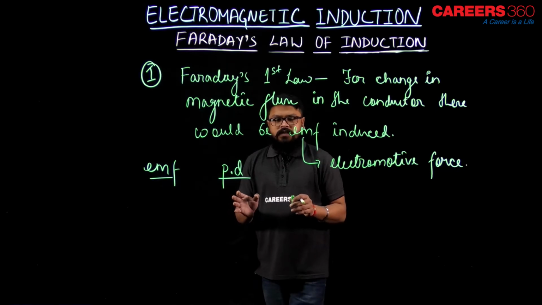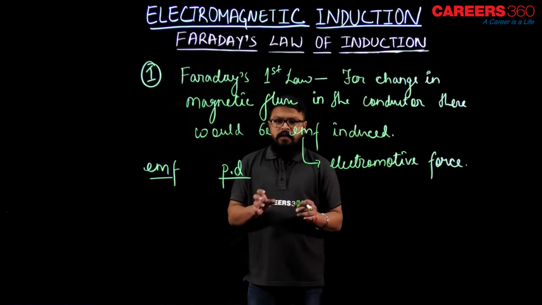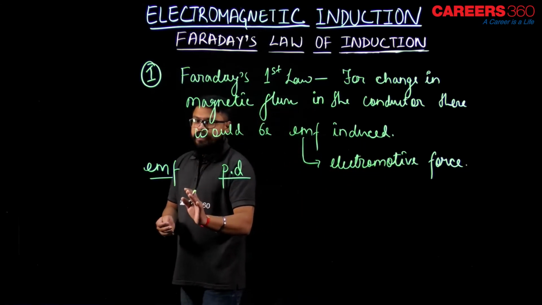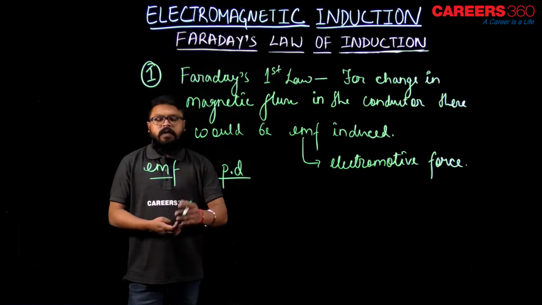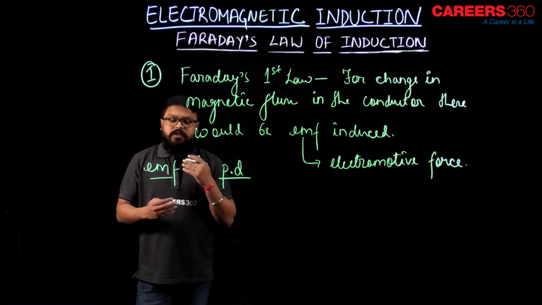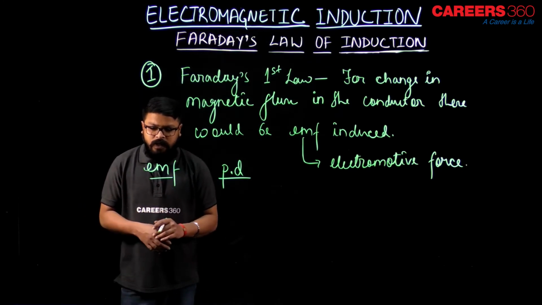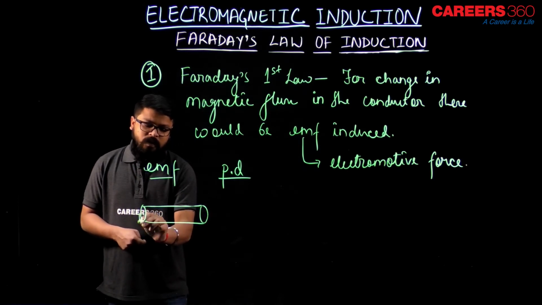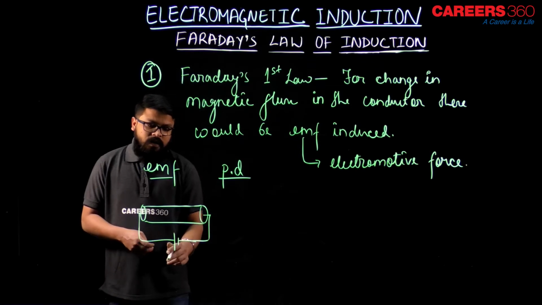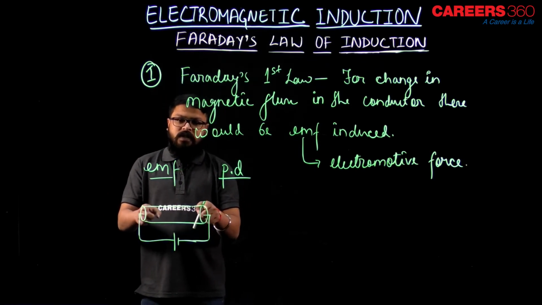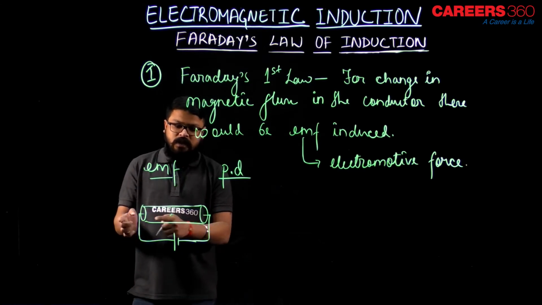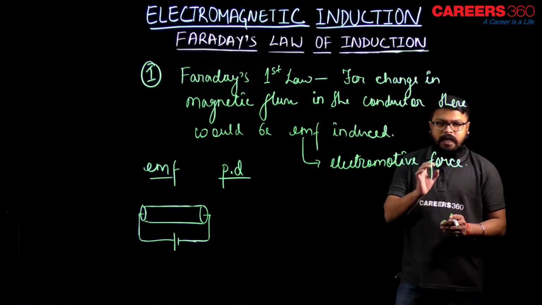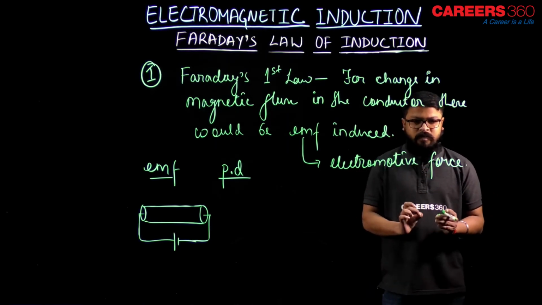So the first law states that for change in magnetic flux in the conductor, there would be EMF induced. And what is EMF? Electromotive force or stored potential. Because of that EMF, there would be current when there is a potential difference between any two ends of the conductor. Suppose this is a conductor. If I apply one potential or EMF over here, because of the EMF applied across the conductor, there is a potential difference, and because of that potential difference, there would be current in the conductor. I hope you got that right. So first EMF is induced, then the current gets induced because of the potential difference across the conductor.